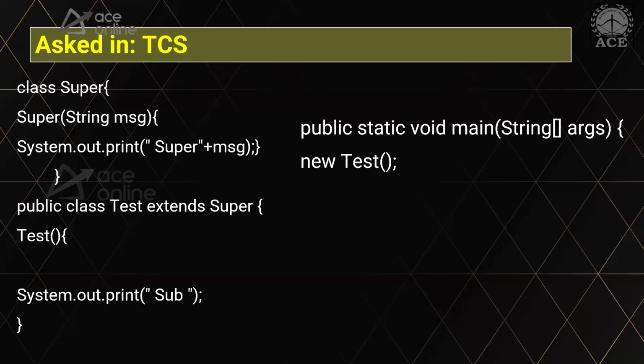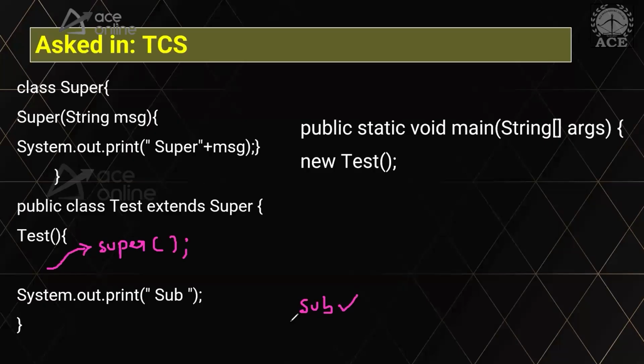So what is happening here? Let me try using color. What exactly is happening here is that a super keyword is getting added. Here the super keyword is getting added, right? And it calls the default constructor. So don't you think, Varshit, since it calls the default constructor, only sub will be the answer? For this code, only sub will be printed.